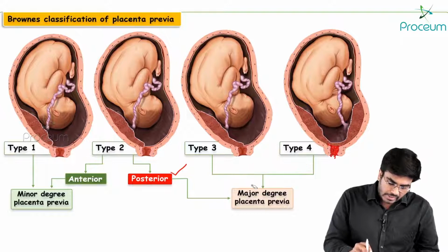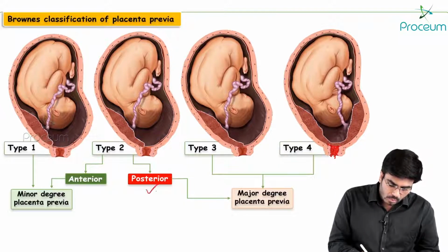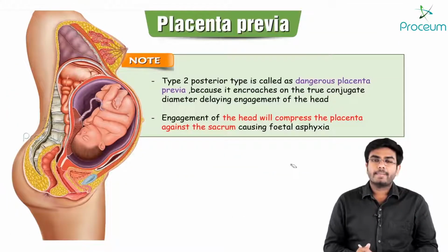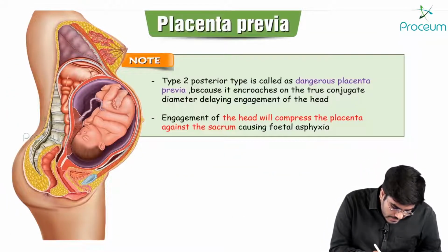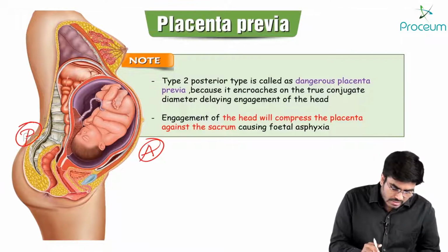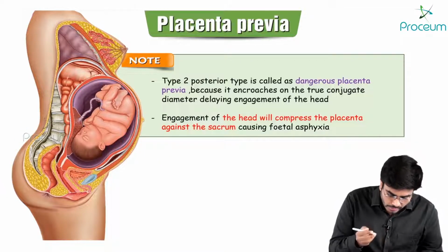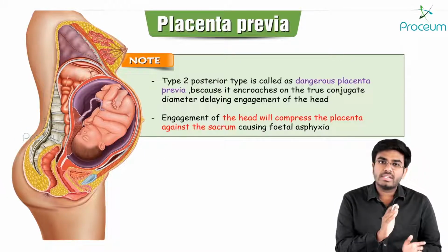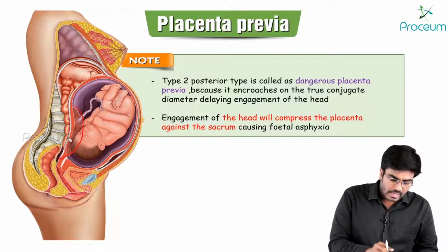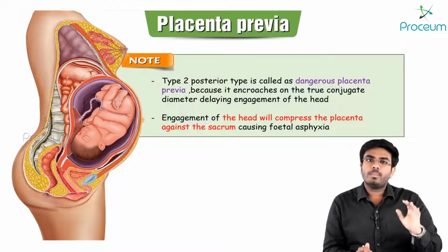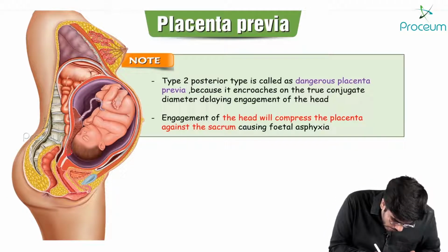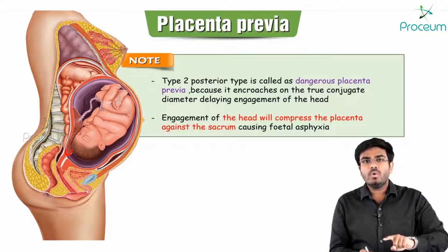Now you can ask me, why is type 2 posterior more dangerous? Okay, let me show you in this slide. Guys, what you are seeing is a placenta which is posterior. This is the anterior side, this is the posterior side. Just by looking at the image, you have to tell me whether the placenta is posterior or anterior in position. It is posterior in position, and it is a low-lying placenta. So placenta previa of which type? See, it is coming to the margins. So it is type 2 posterior.